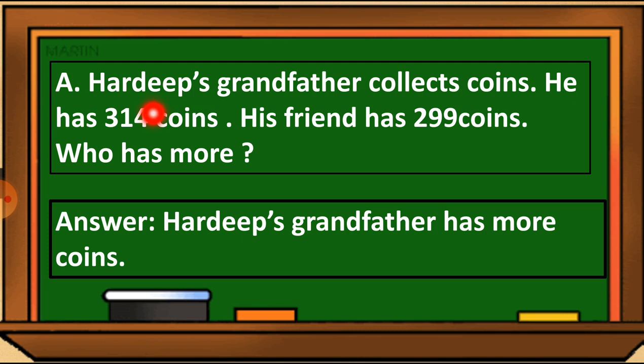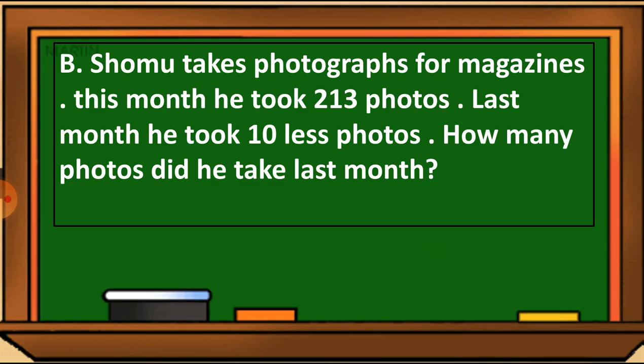You can see that Hardeep's grandfather has 314 coins and his friend has 299. So this 314 number is a bigger number. So we can write down this answer, that Hardeep's grandfather has more coins. This way we have to write down the answer. Next one, number B. See students, this is your textbook exercise sums. So you can solve through it. I will send it to you in the WhatsApp group also.